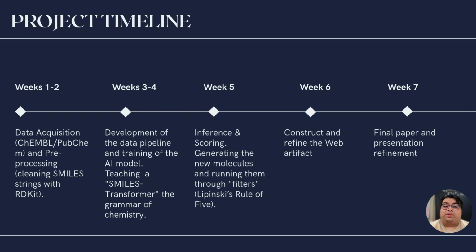In weeks 3 and 4, we build the data pipeline and train our generative AI model. This involves teaching a SMILES-based transformer, or VAE, the grammar of chemical structures, so it can meaningfully learn molecular patterns from known broad-spectrum antivirals. Week 5 is dedicated to inference and scoring. We generate new molecular candidates and pass them through computational filters, such as Lipinski's rule of five, to evaluate drug likeness and prioritize viable analogs. In week 6, we construct and refine the web artifact, integrating visualization, scoring outputs, and user interaction. Finally, in week 7, we consolidate our findings, finalize the paper, and refine the presentation.